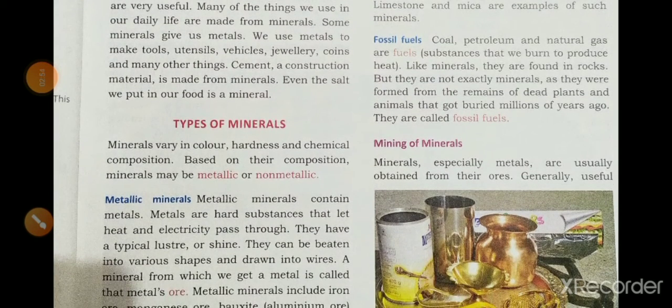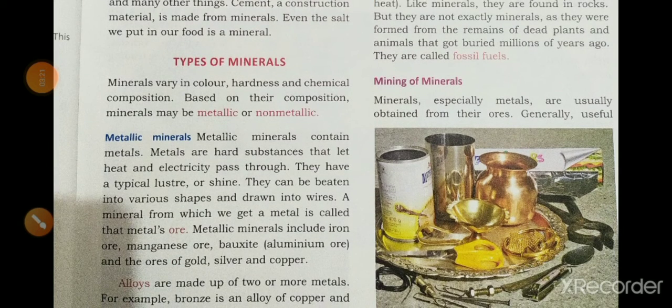And now we will see the types of minerals. Minerals vary in color, hardness, and chemical composition. Minerals may be metallic or non-metallic. Two types of minerals are there, metallic or non-metallic. First we will see what a metallic mineral is.